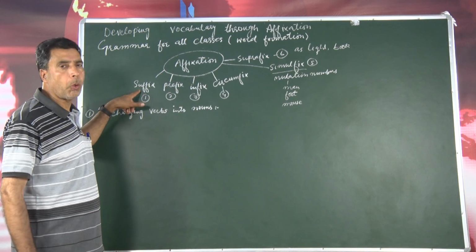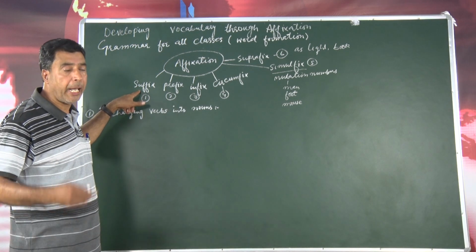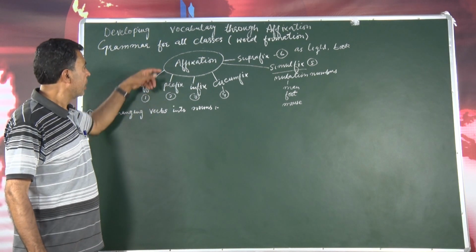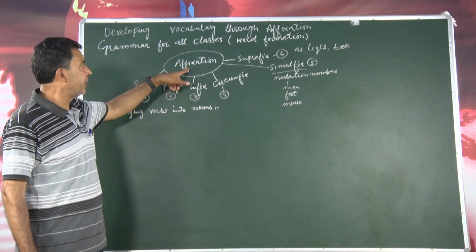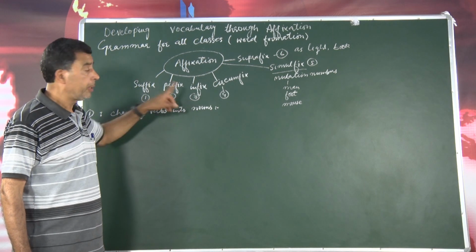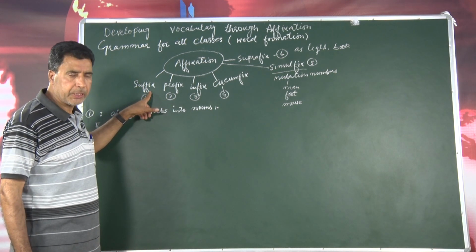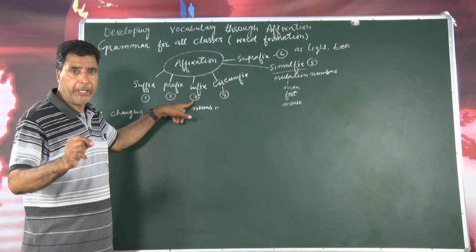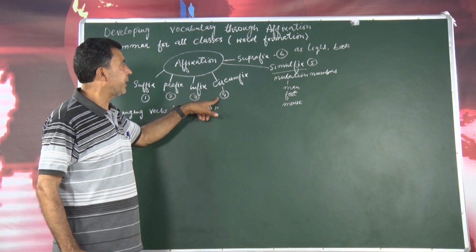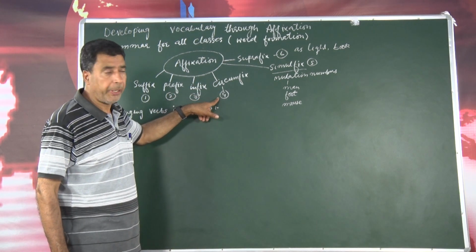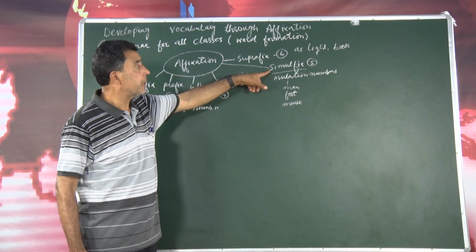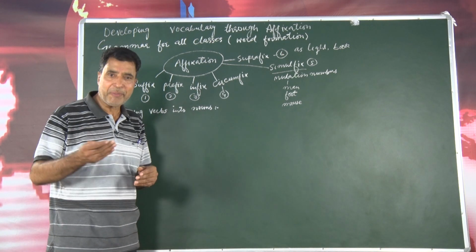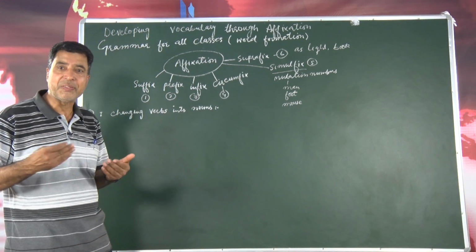One is called suffix. I will tell you later on what these rules are and what these words mean. There is prefix, and the third one is infix. So, mind it, what is the first one? Suffix, very good. What is the second one? Prefix. What is the third one? Infix. And there is the fourth one, that is circumfix. The fifth one is simulfix, and another one is suprafix. Let me first of all tell you what these words mean.